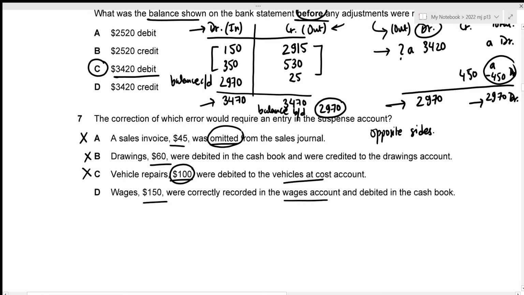And the fourth one is wages 150 were correctly recorded in the wages account and debited in the cash book. So it should have been actually credited because this is an expense, right? And this is the error that in order to rectify, we need to create an entry in the suspense account. So option D will be our correct answer. Now we can move towards question number 8.